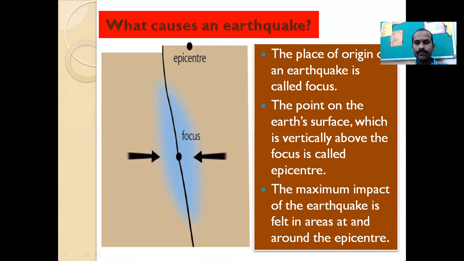The maximum impact of the earthquake is felt in the areas around the epicenter, okay. Here the maximum impacts of the earthquake are found in all the places which are near to the epicenter. Why is it? Because the total force generated from the crust of the earth is totally concentrated on the particular point. That point is called the epicenter, and these waves are then generated from one place to another place. So therefore the surrounding area of the epicenter also gets impacted by the earthquake.